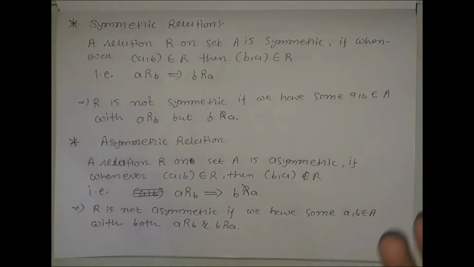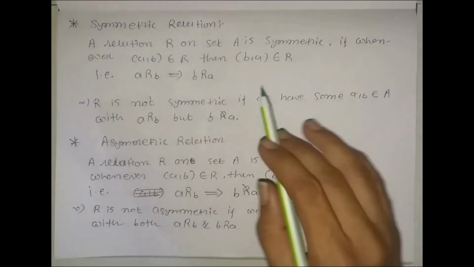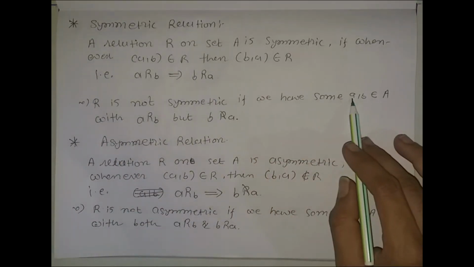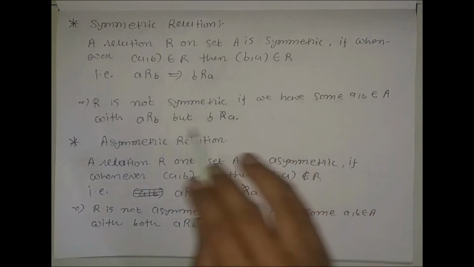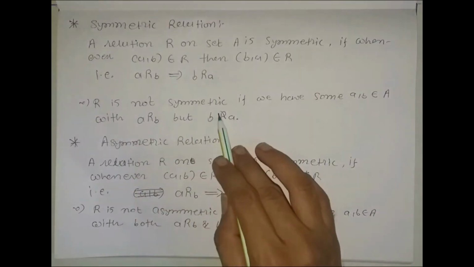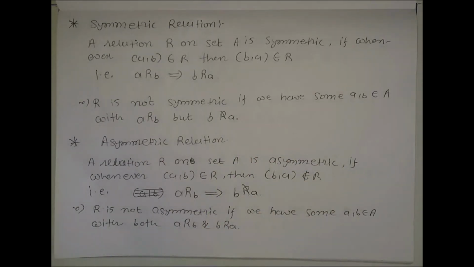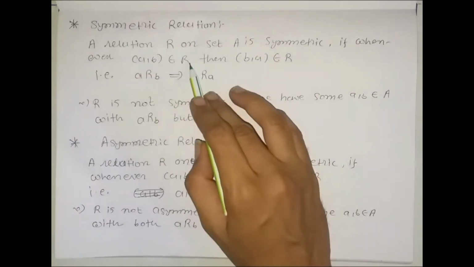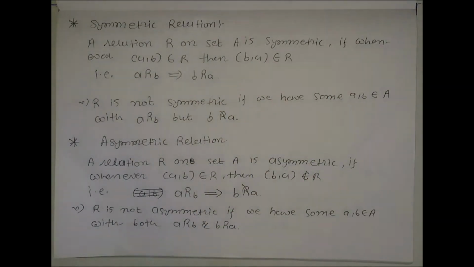R is not symmetric if we have some elements a, b belonging to A with a related with b, but b not related with a. If we get some ordered pair (a, b) which is in R, but (b, a) does not belong to R, then we can say that the relation is not symmetric.